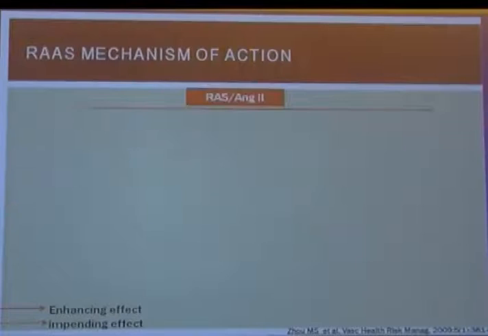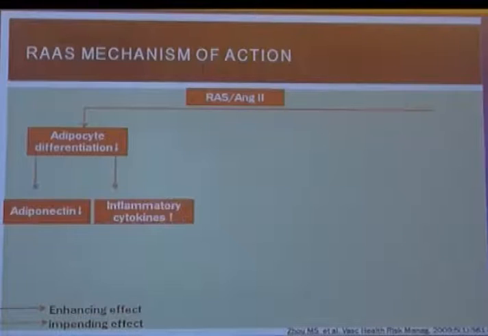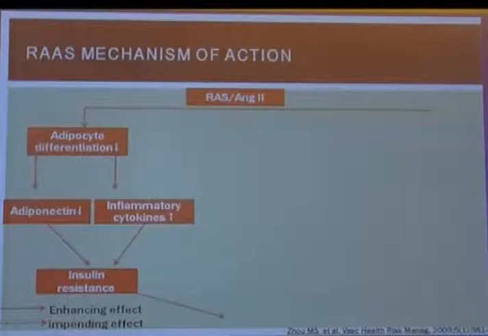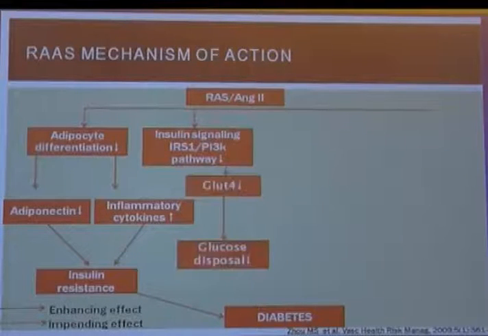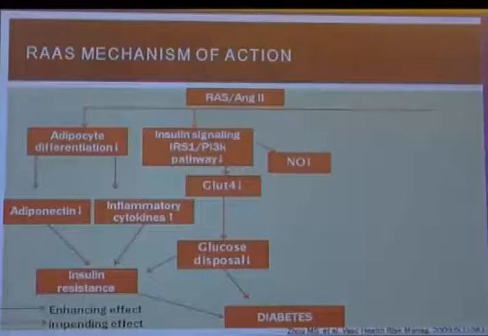The mechanism is RAAS and angiotensin 2 will lead to adipocyte differentiation, which will reduce adiponectin levels and increase inflammatory cytokines, which leads to insulin resistance, which leads to diabetes. It also has an effect on the insulin signaling pathway, through which it reduces GLUT4 and reduces glucose disposal, which will lead to insulin resistance and diabetes.